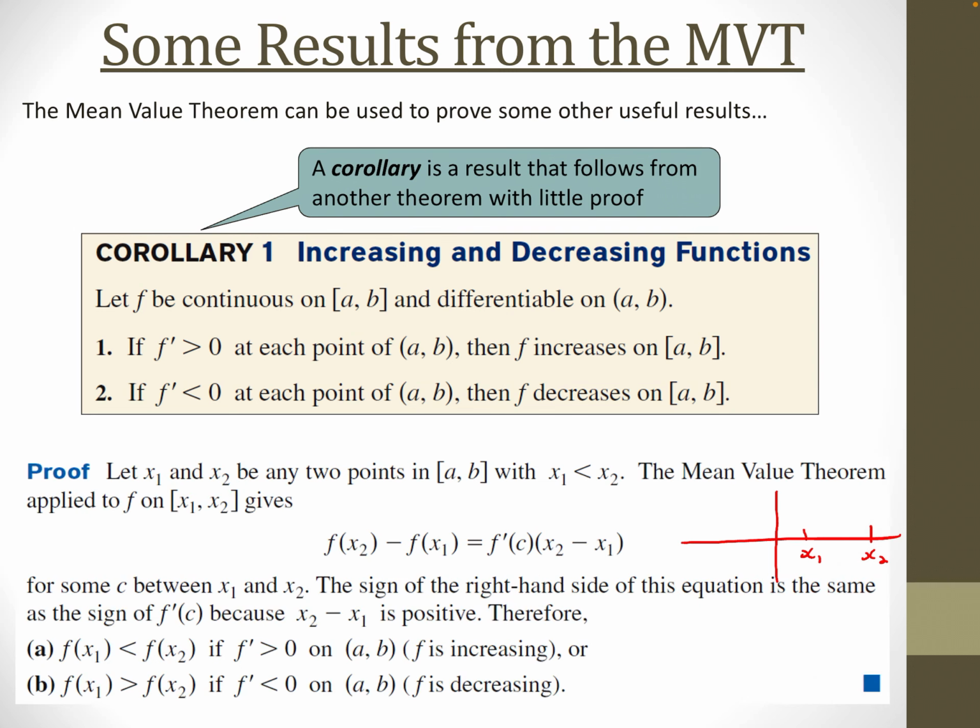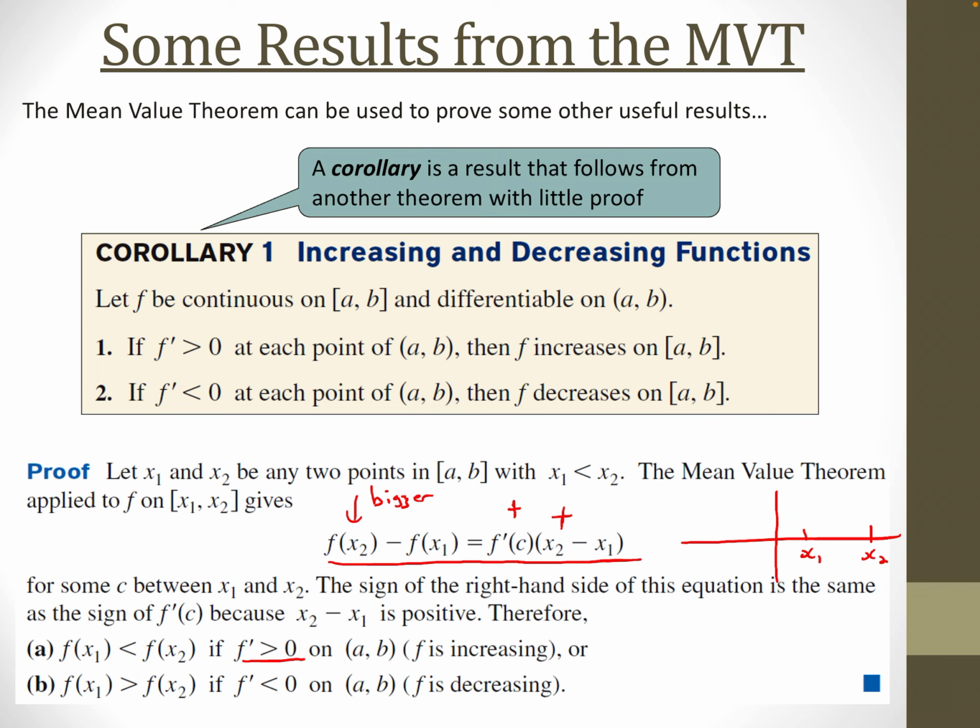And what they've said here is the mean value theorem applied on x1, x2 says this, just moved around. For some c between x1 and x2, the sign on the right-hand side of this equation is the same as the sign of f prime at c. Well, what they're saying there is x2 minus x1 is always going to be positive, because if you look in the diagram, x2 is bigger than x1, and f prime at c, then we'll decide. In the first case, if f prime is greater than 0, this will be positive, which means this has to be the bigger one. If that side is positive, that means f at x2 would have to be bigger than f at x1. So that proves that it would be increasing.